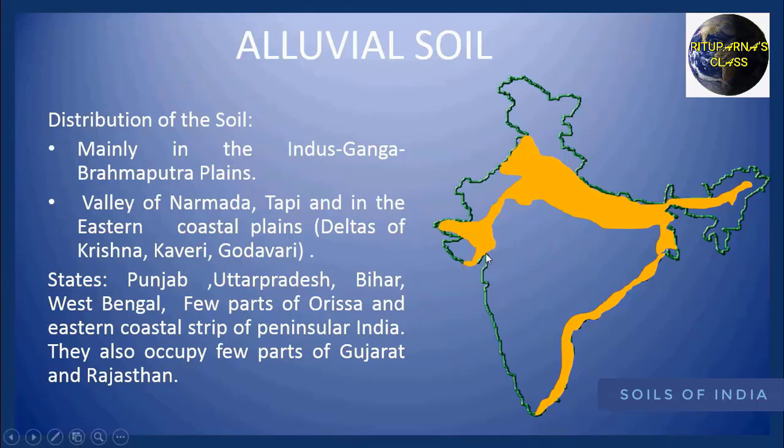In short, we can say the states of Punjab, Uttar Pradesh, Bihar, West Bengal, a few parts of Odisha, the eastern coastal strip of peninsular India, Gujarat and Rajasthan are composed of alluvial soil. But in the case of Gujarat, except the Kathiawar plateau and a few portions of the Rann of Kutch, and in the case of Rajasthan, obviously except the desert region. Here you have to remember one thing: we cannot see any big delta in the western coastal plain, so we cannot see the presence of deltaic alluvium there, because the Arabian Sea is not the mouth of any big rivers, and small rivers only form estuaries, not deltas.